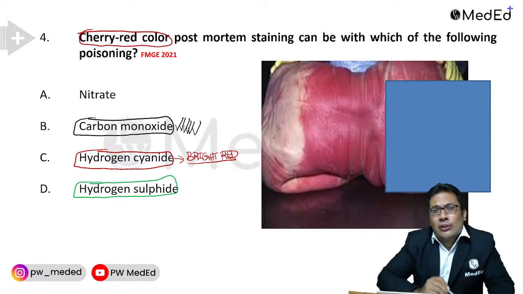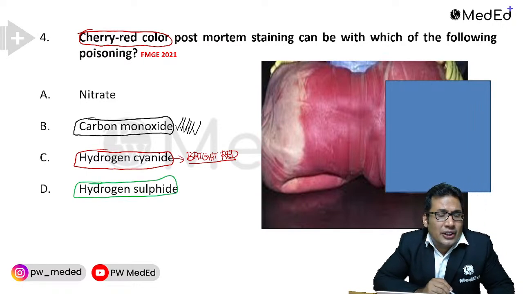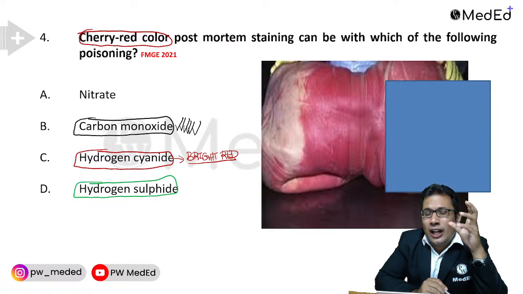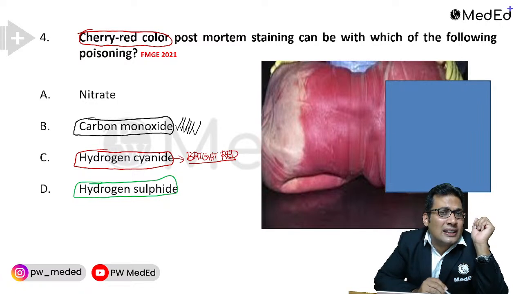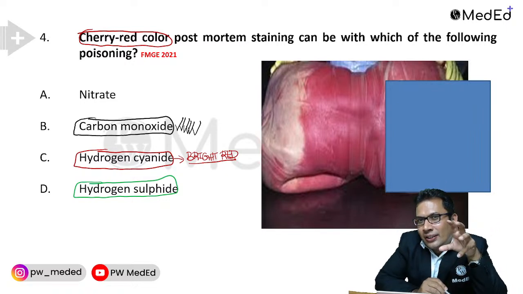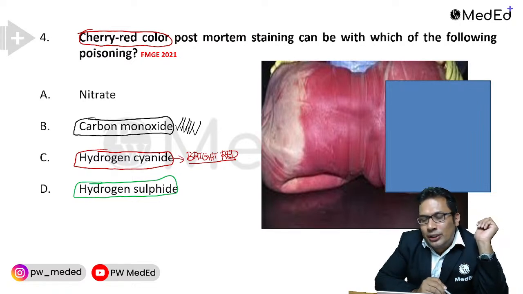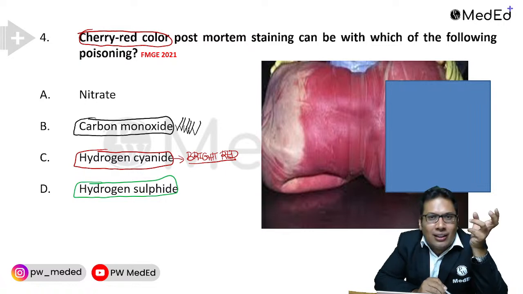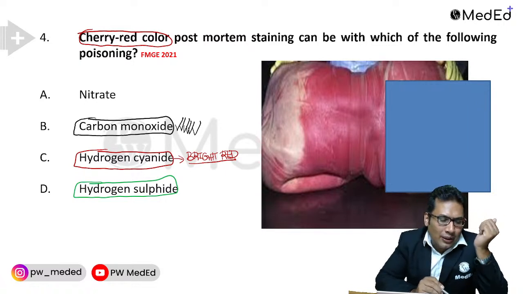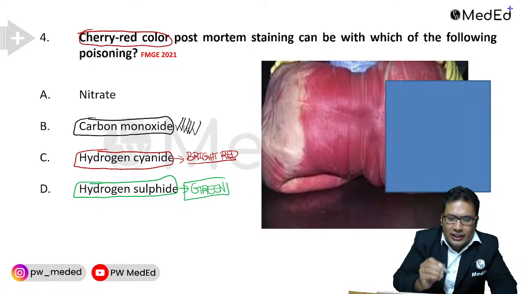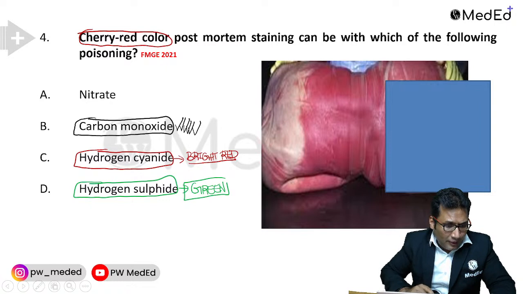Hydrogen sulfide is also known as drainage gas, sewer gas. That can lead to hypoxia, especially histotoxic hypoxia, and sudden death. What is the color in case of hydrogen sulfide? It is used in the Japanese detergent technique of suicide. My question is, what is the postmortem staining color in case of hydrogen sulfide? Your answer should be green color, correct? Green color is the correct answer in case of hydrogen sulfide.